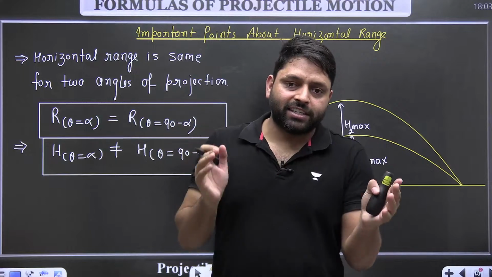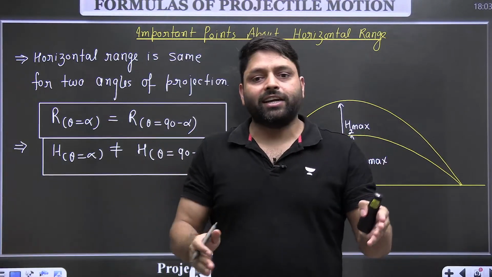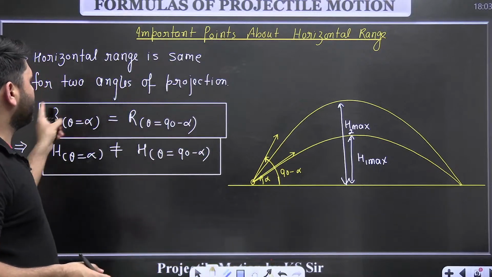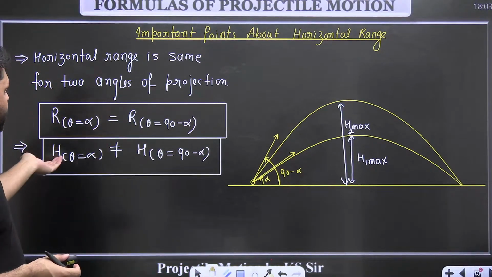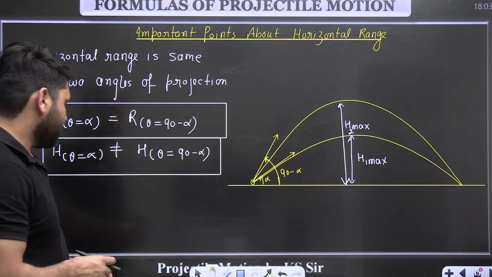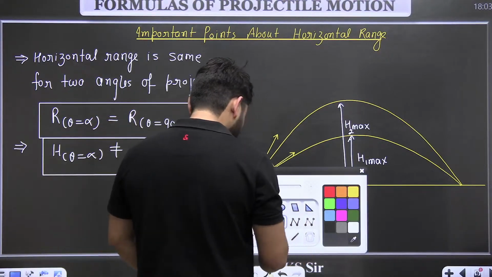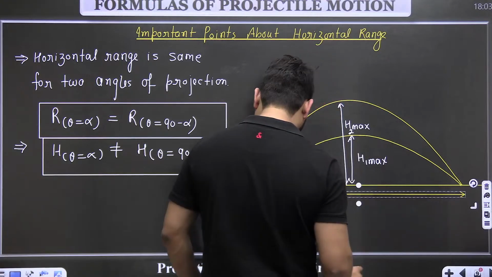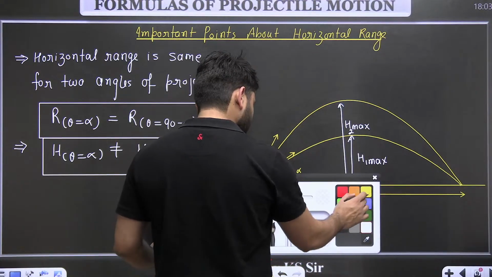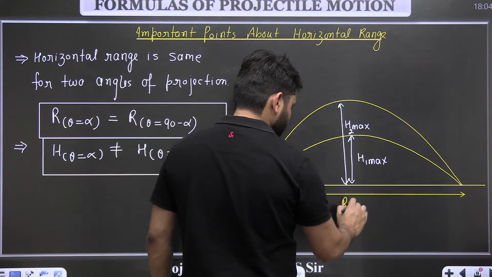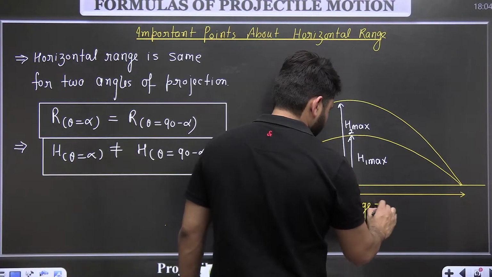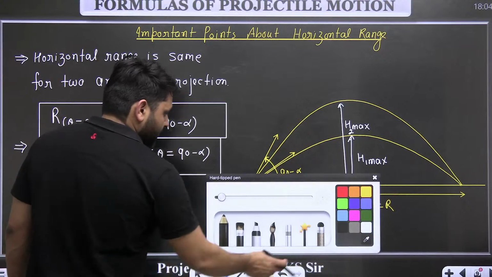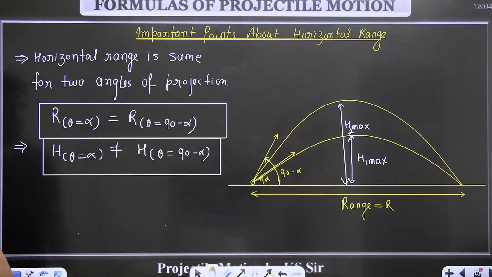So for the two angles, 30 degree and 60 degree, the particle will have same range. So for alpha and 90 minus alpha, horizontal range will be same, but maximum height will be different for both.